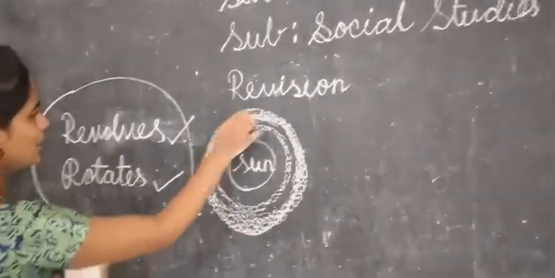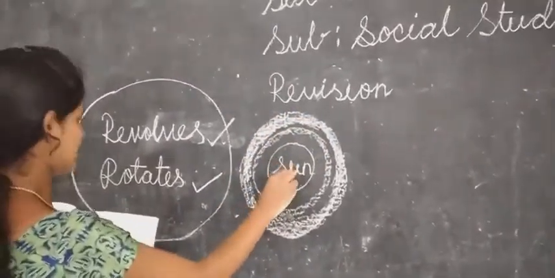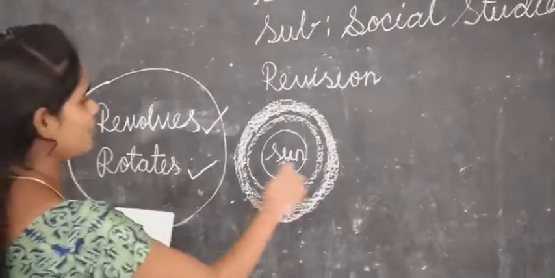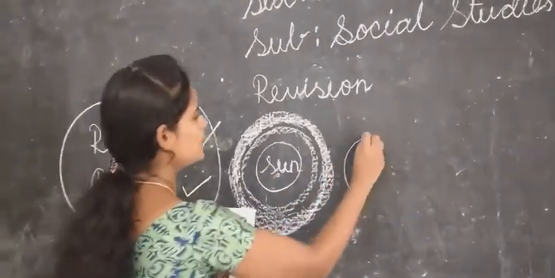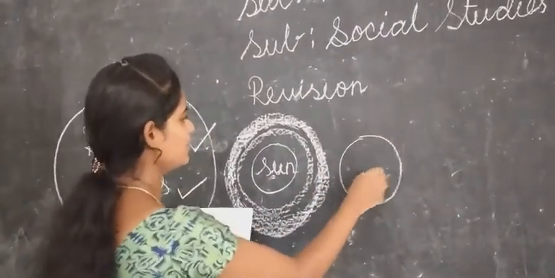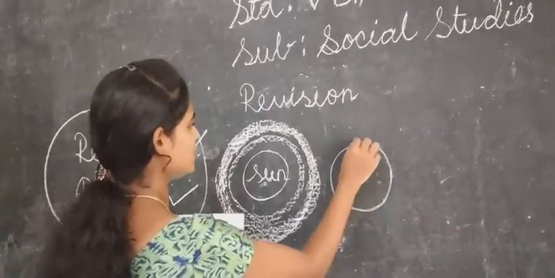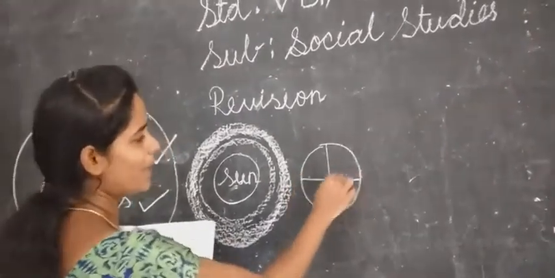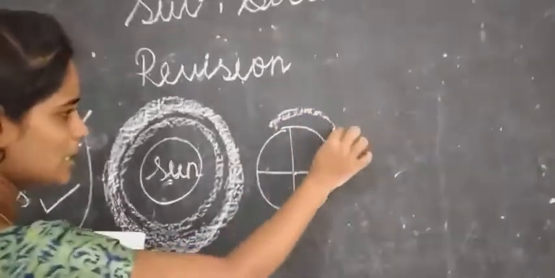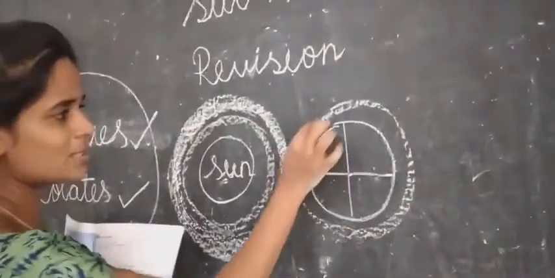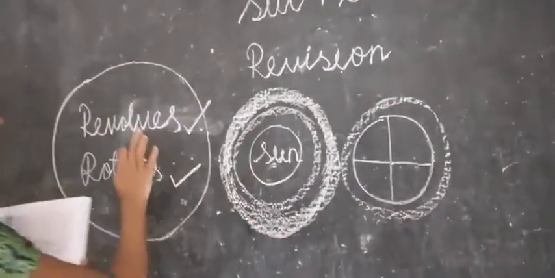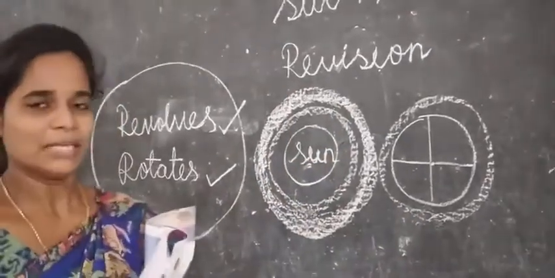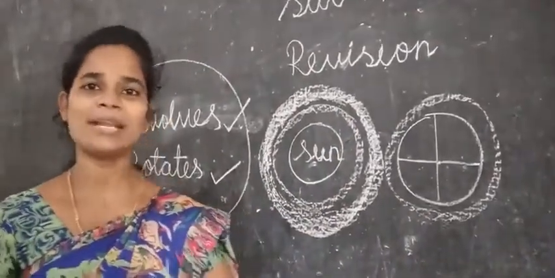It goes following the central point. For example, in the earth we have a central point, right? With that, you remember the equator divides the earth into equal parts. How the earth goes around the sun, that is called revolves, following the central points. That is all about lesson number 3.